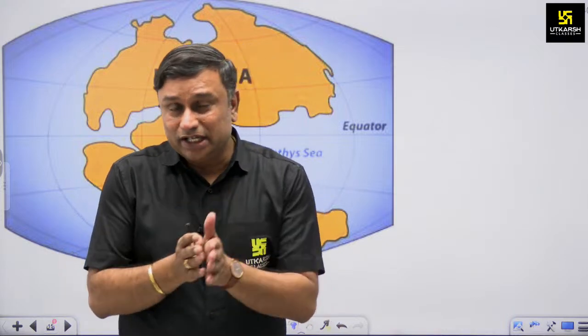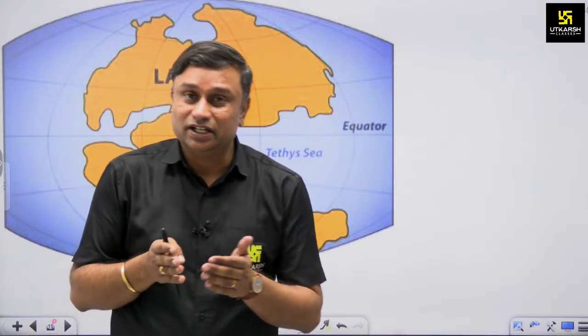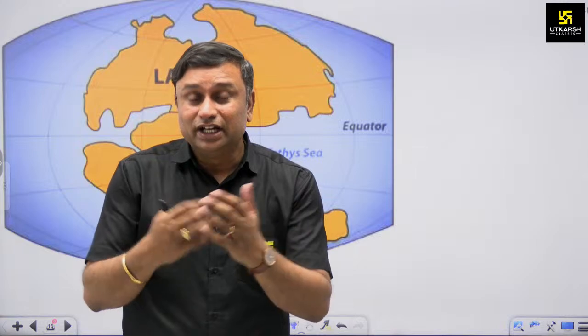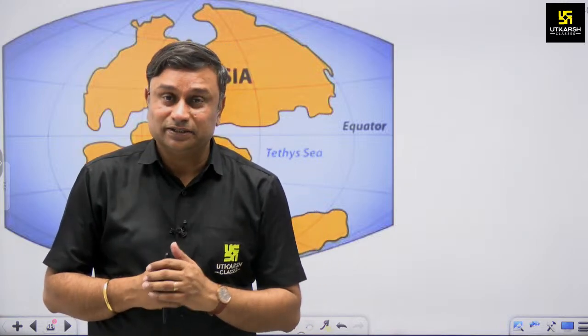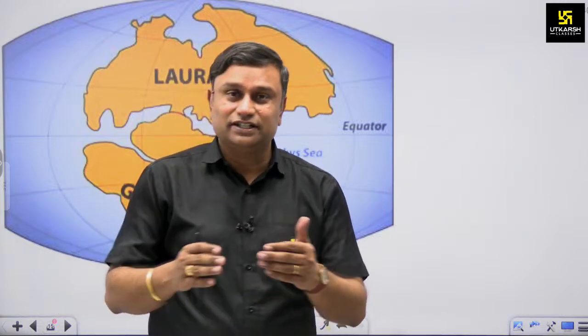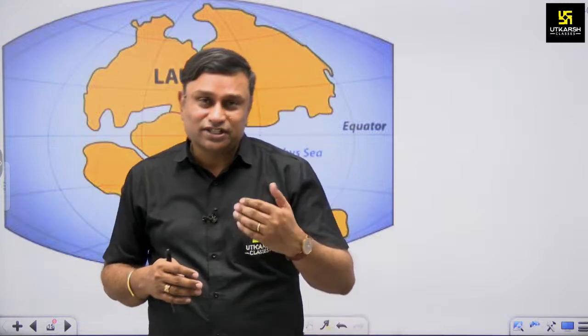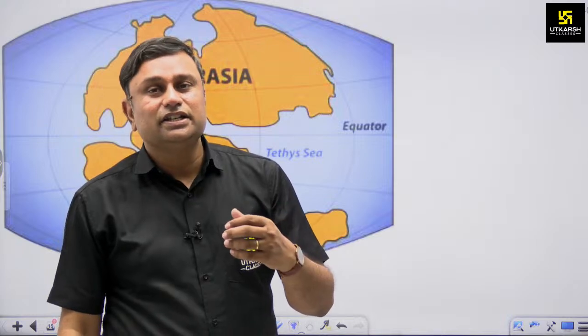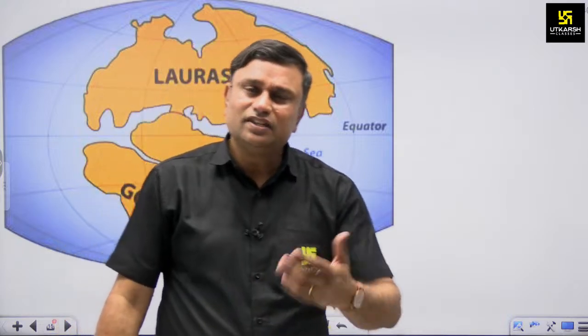So the Himalaya and the northern plain are examples of the newly formed part of our Indian subcontinent. Newly, in terms of the Earth's time scale, means around 60 to 70 million years back,